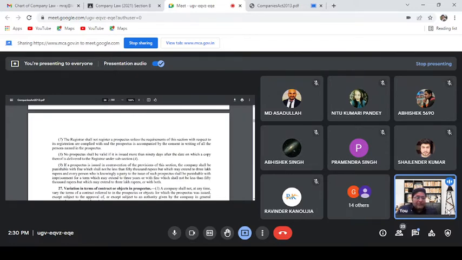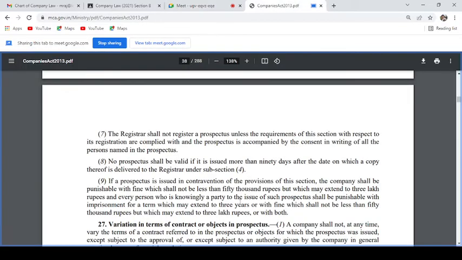Now come to the remedies. See, as I have divided remedies into two parts, first I am taking the criminal remedy. For the criminal remedy, we have section 34 and section 36. See section 34.